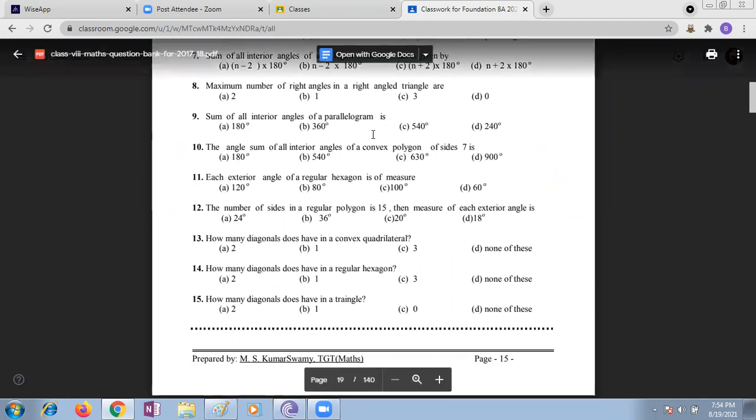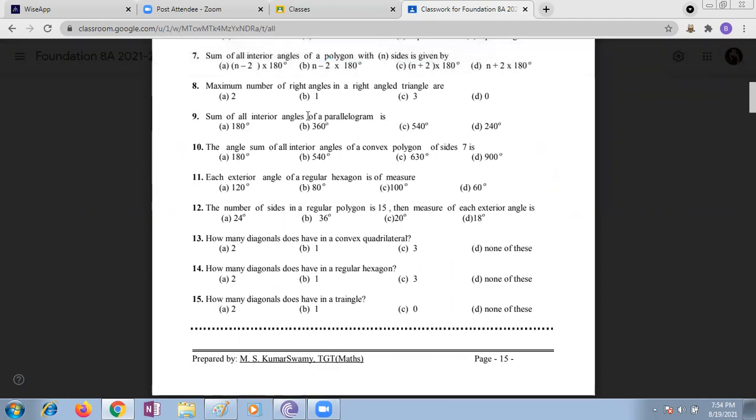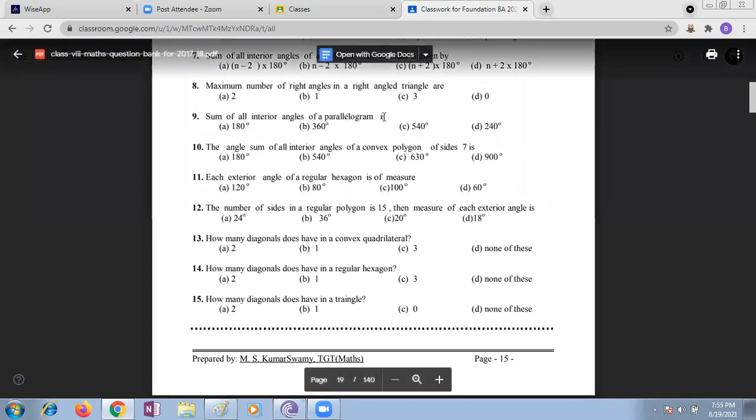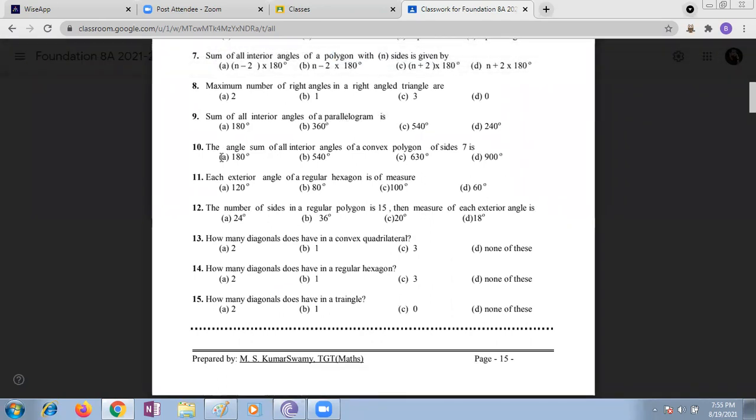Sum of all interior angles of a parallelogram. A parallelogram is a quadrilateral, right? 360. Very good.